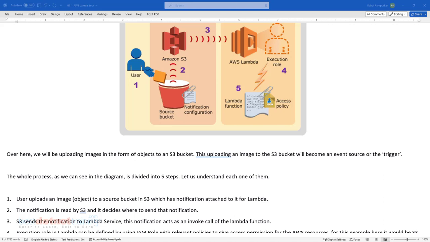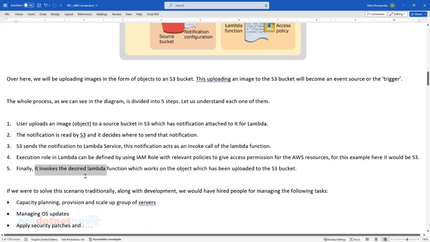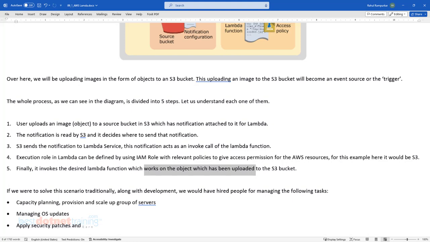It specifies whatever permissions are needed for Lambda to execute and to access other resources. Finally, after verifying the execution role, the desired Lambda function is invoked, which works on the object which was uploaded in the bucket.